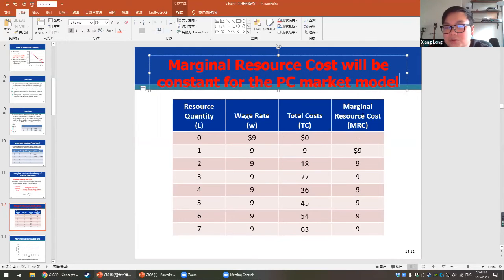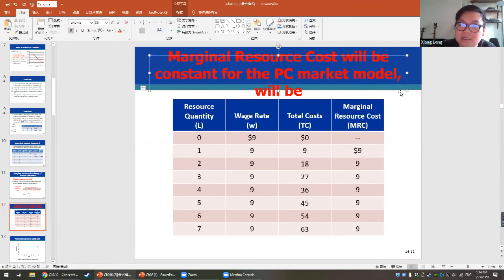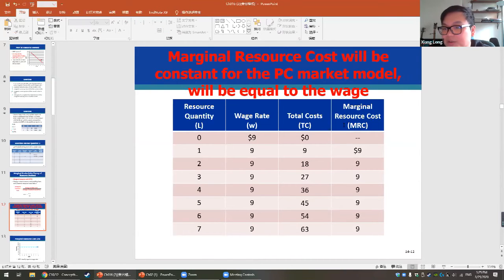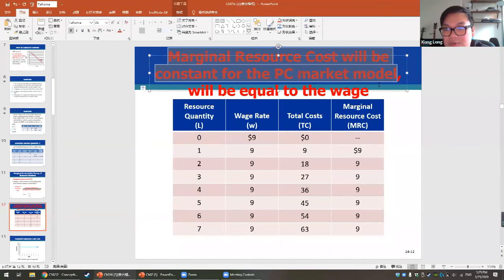Okay, the marginal resource cost will be constant for the pure competition market model, and it will be equal to the wage. So the marginal resource cost will be exactly equal to the wage rate.